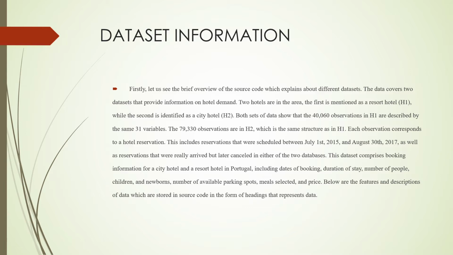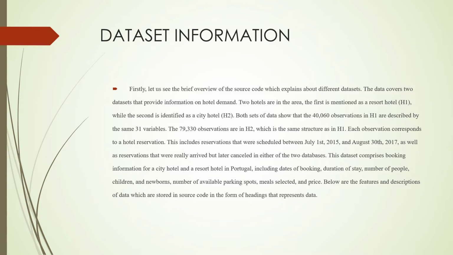40,060 observations in H1, which is described by the same 31 variables, and 79,330 observations in H2, which is known as the city hotel, which contains the same structure as H1. Each observation corresponds to a hotel reservation. This includes reservations that were scheduled between July 1st of 2015 and August 30, 2017, as well as reservations that really arrived but were later cancelled in either of the two databases.